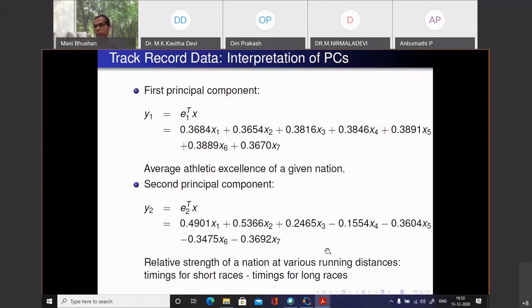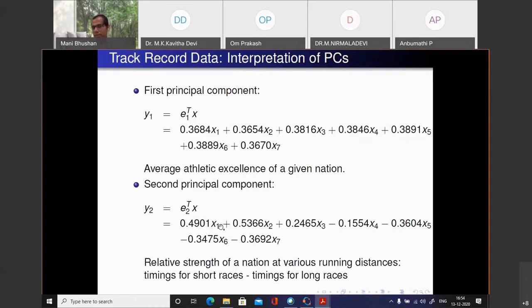If I put that, this is what I get. Again, data is telling me that this is the next direction of highest variability while being uncorrelated to the first. So the timings in y1 and y2 will be uncorrelated. If I were to compute their covariance, it will be 0. What does this give me? Data is telling me, I have not done anything.